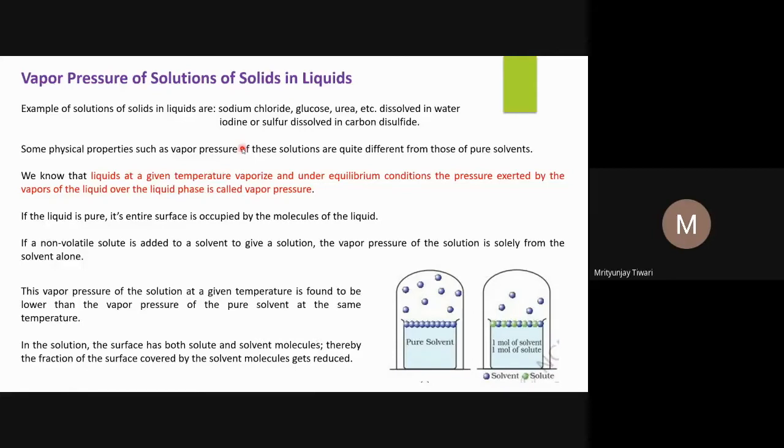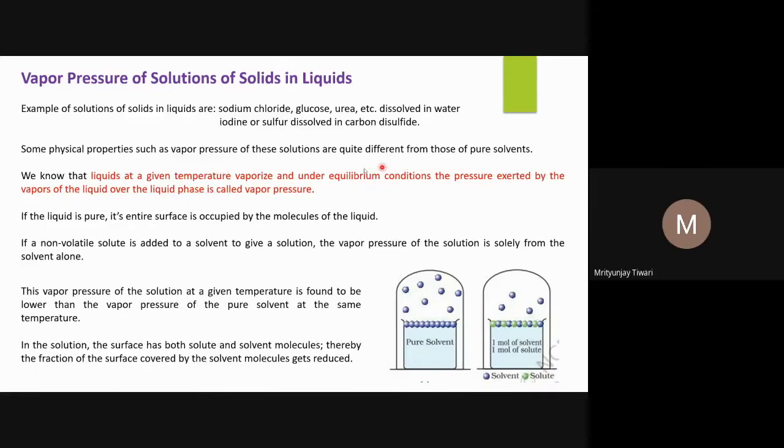Some physical properties such as vapor pressure of these solutions are quite different from those of pure solvents. If you say solids in liquids, it means mostly what we are considering here is that the solute is non-volatile. Non-volatile means it is solid. If it was volatile, it would not usually stay in the solid state; it would evaporate, or maybe sublimate. Some solids are also volatile, but usually the normal solids that we see are not volatile.